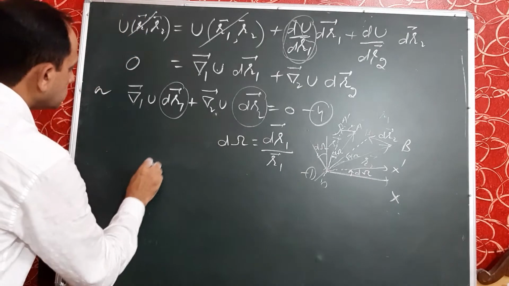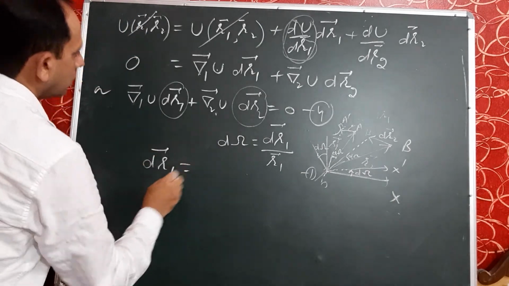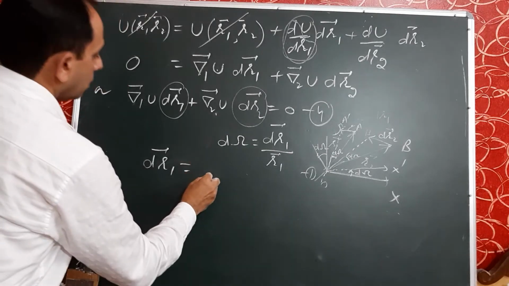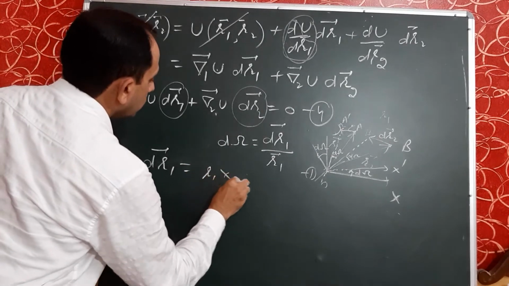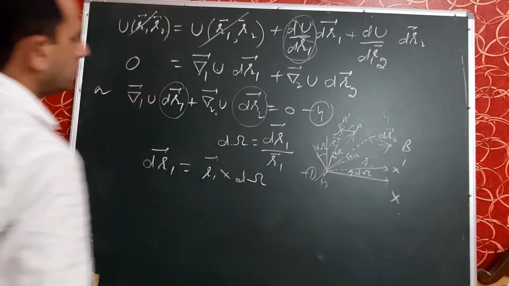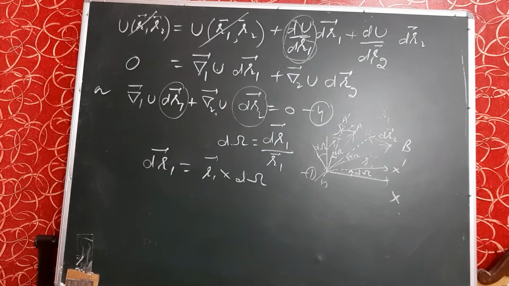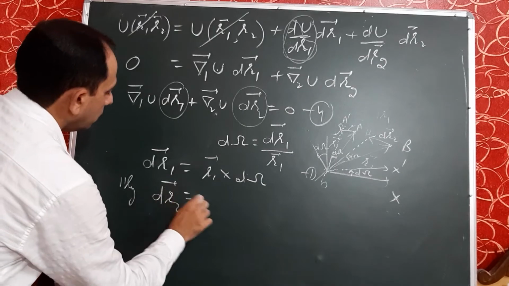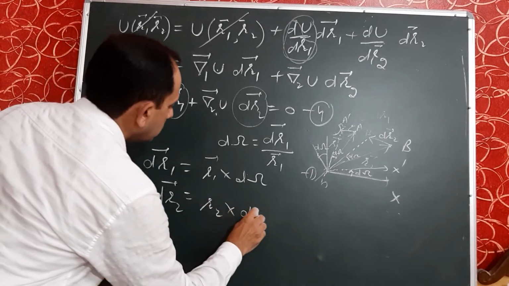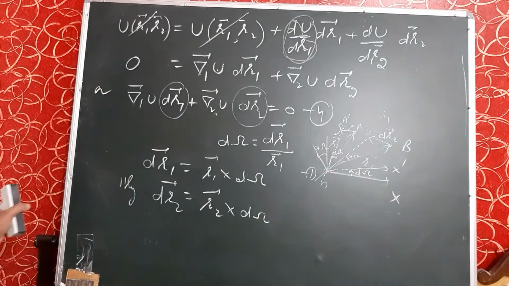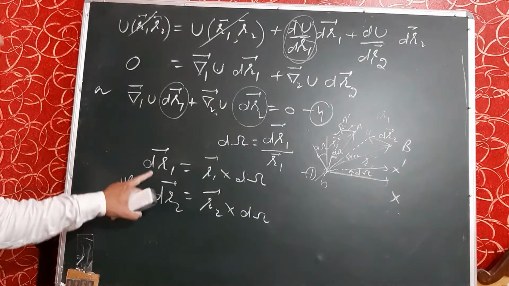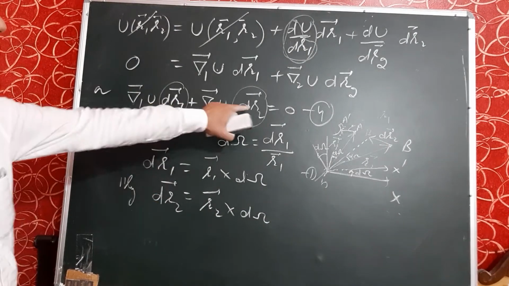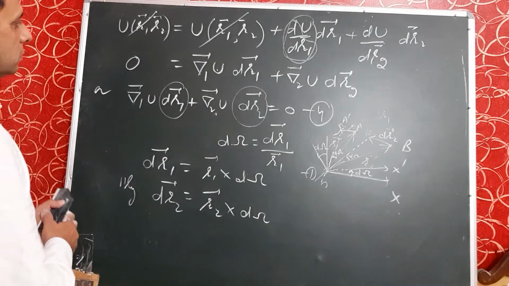So dr1 becomes r1 into d omega. Similarly, dr2 becomes r2 into d omega. So we will put the values of dr1 and dr2 in equation number 4.